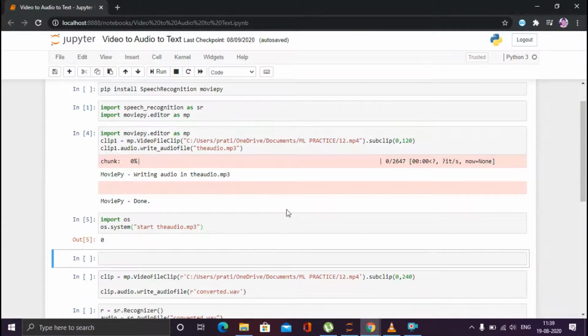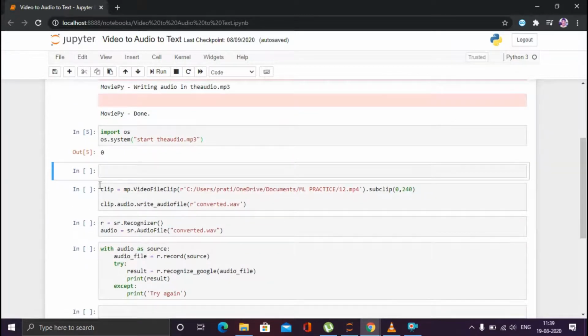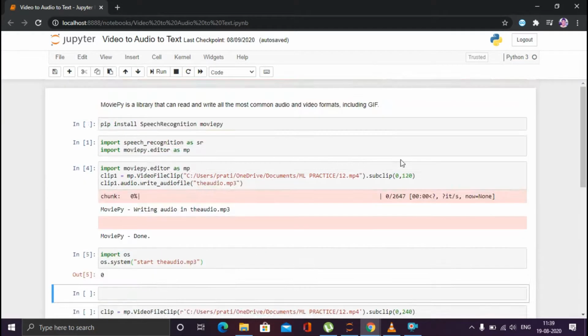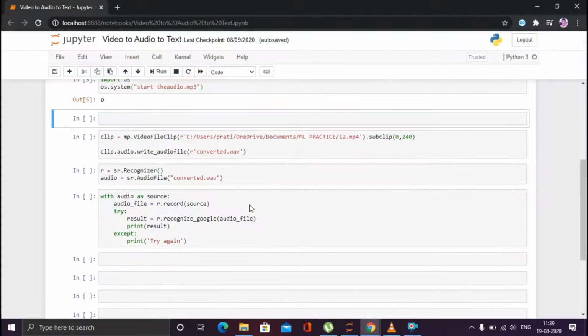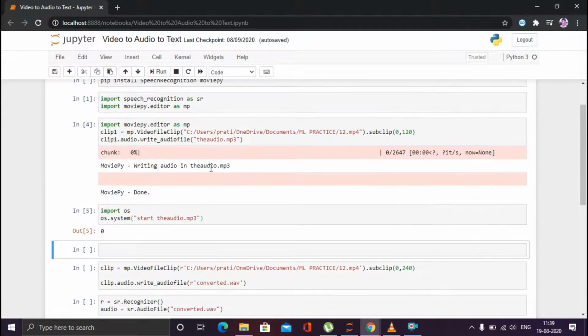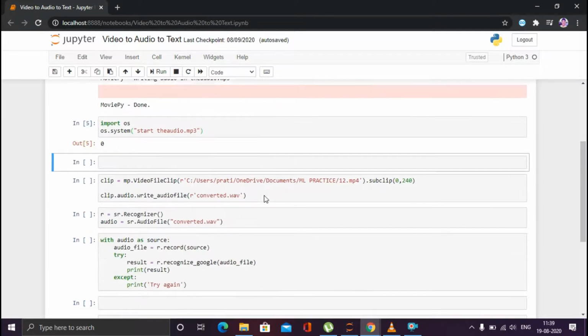So let me go back, and see how we can extract the text from the video file. For that, I am using a command similar to the one above that I used for extracting the audio from the video file, and then I am converting that audio into a text file. In the previous command, I was extracting the audio in the form of MP3, but here I am extracting into a .wav file.